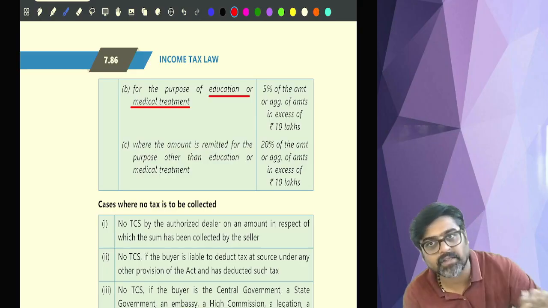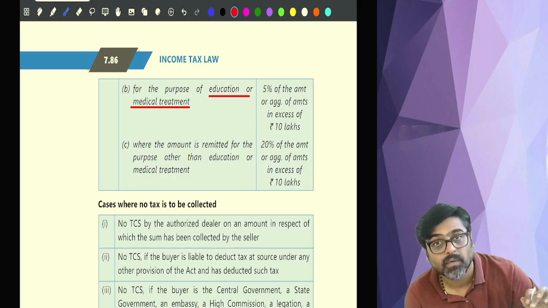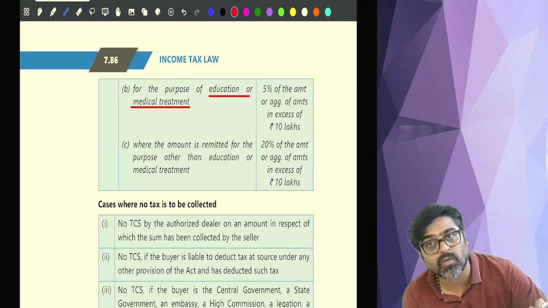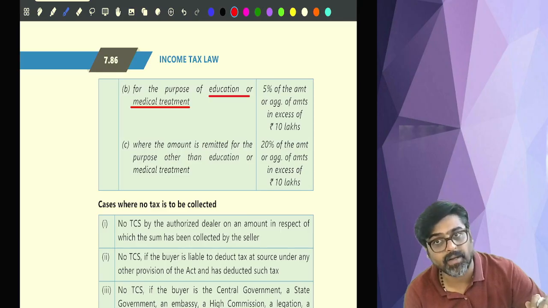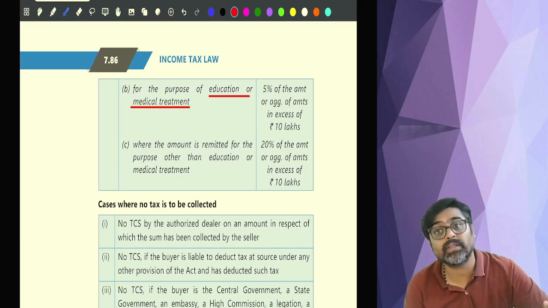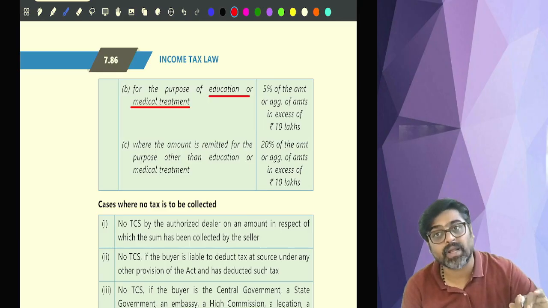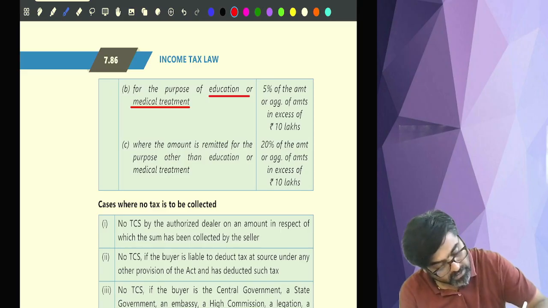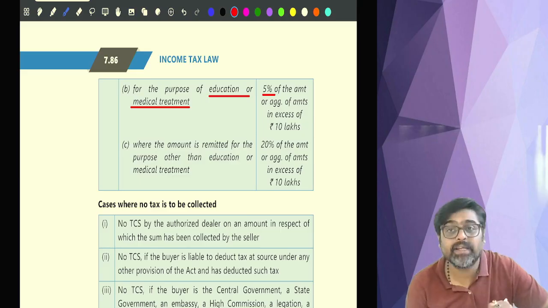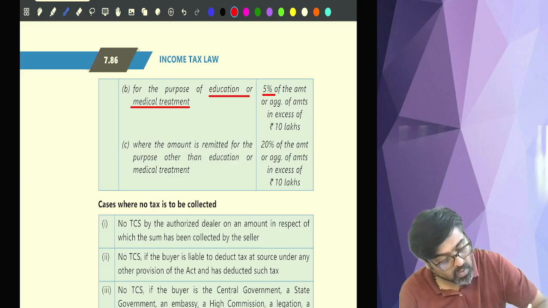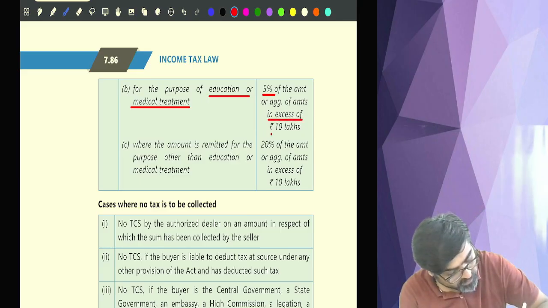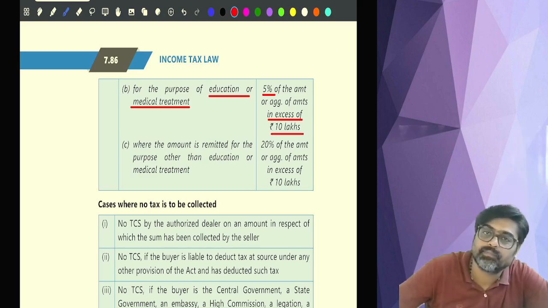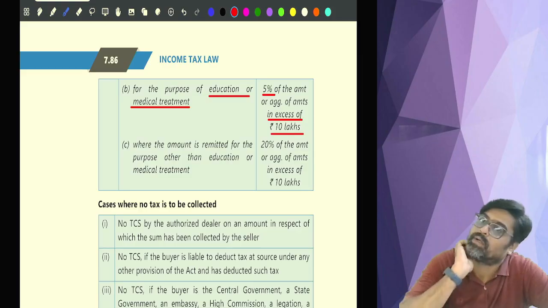Now that foreign exchange you are purchasing for what? Oh, for education, for medical treatment. Okay. Then along with that purchase price, I will also recover 5% TCS, but only if it is in excess of 10 lakhs. Only if it is in excess of 10 lakhs.